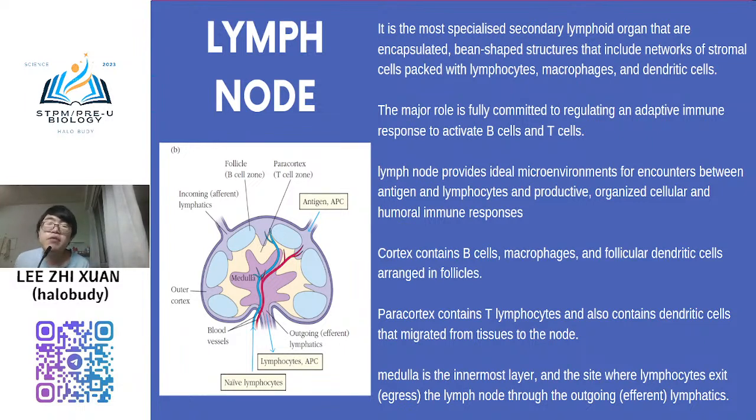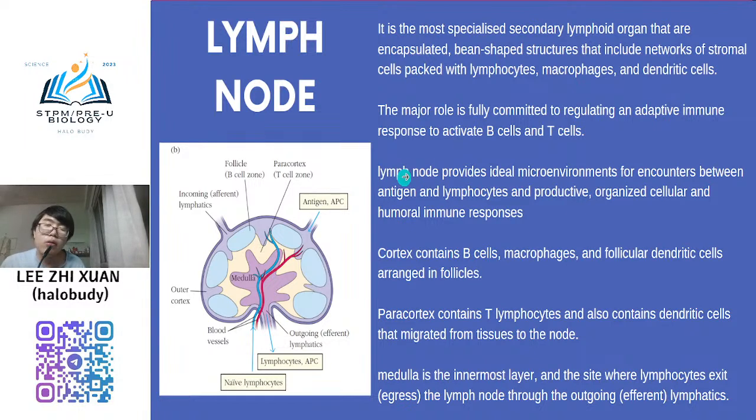So it is very highly specific. It only can respond to certain specific antigen only. This is just what I want to tell you. Later you will see it more clearly when you learn about the development of immunity.